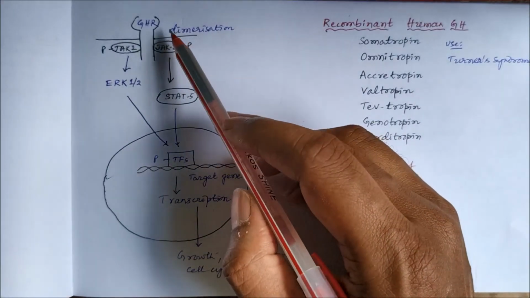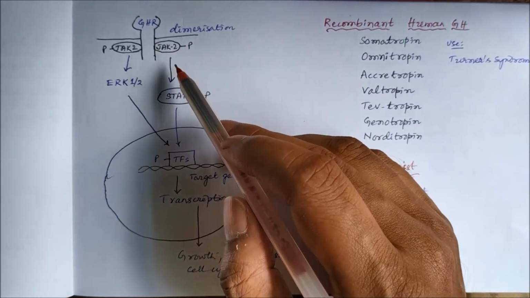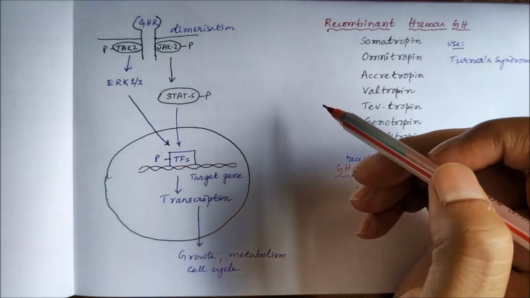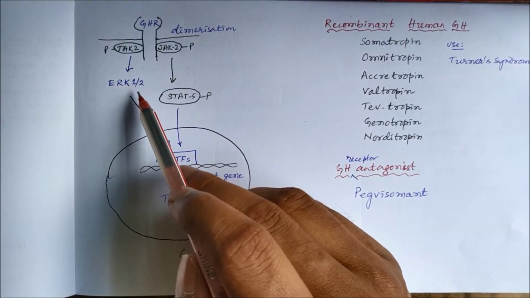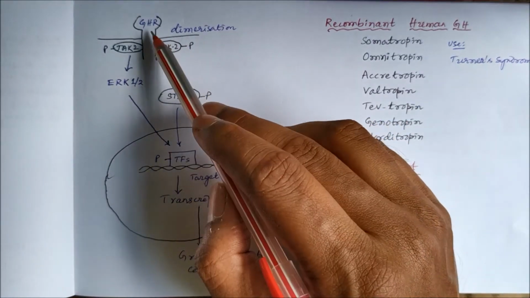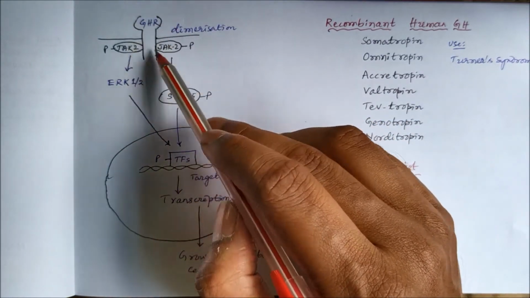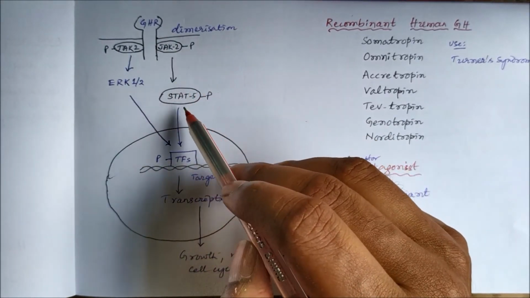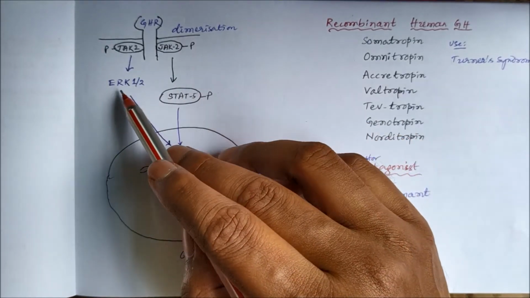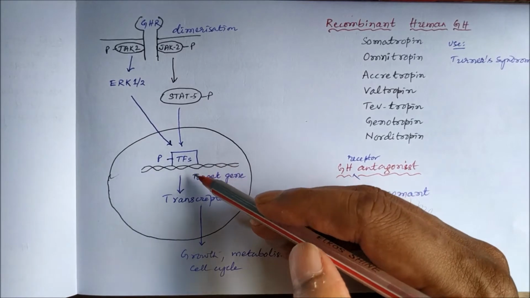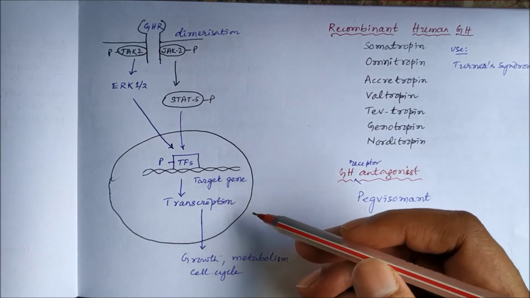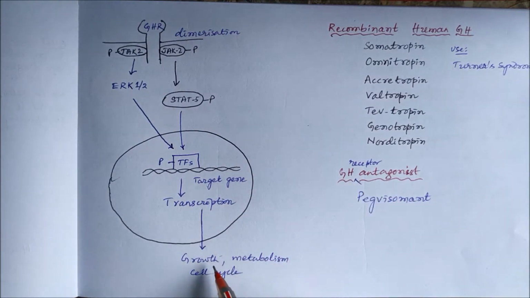So how does this growth hormone act? The growth hormone receptor is a tyrosine kinase linked receptor which follows your JAK-STAT pathway. So JAK2 and STAT5 are involved. ERK1 or 2 is also involved. So when growth hormone acts on the growth hormone receptor, there will be dimerization of the growth hormone receptor. JAK2 is phosphorylated, which ultimately phosphorylates your STAT5 or ERK1 or 2. Then this activates your transcription factors. So it regulates the gene transcription and helps in growth, metabolism, and also regulates your cell cycle.